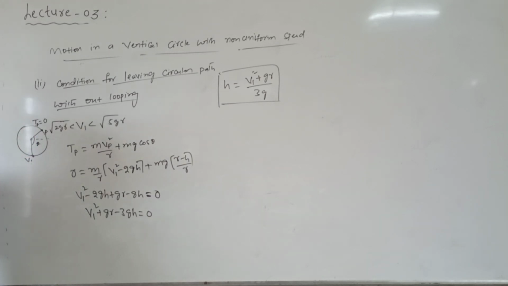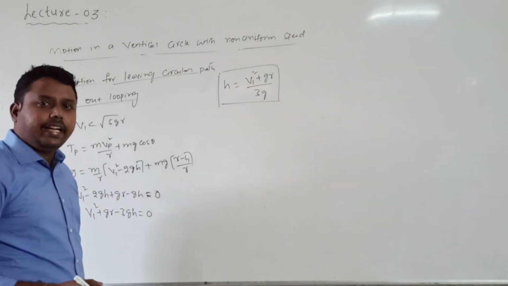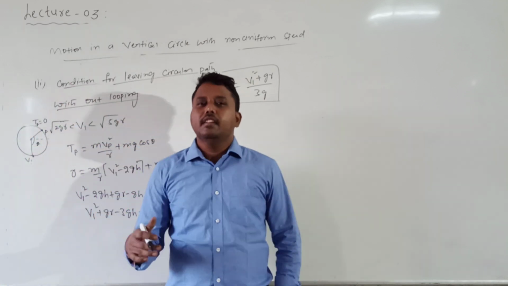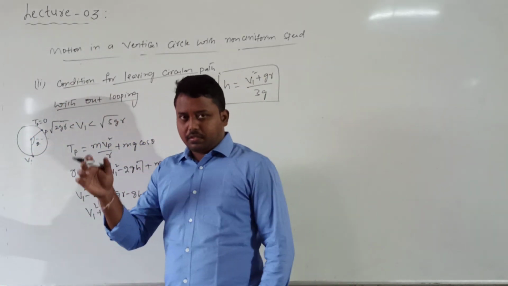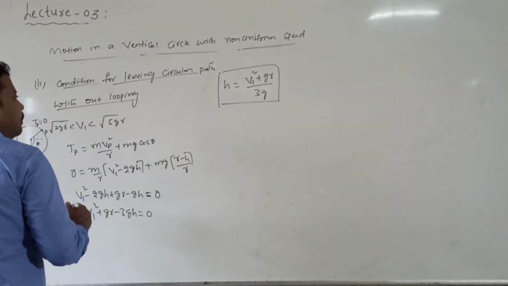To fall down, what is the condition? Tension should become 0. To oscillate, what is the condition? Velocity should become 0. When velocity becomes 0 first, it will oscillate. When tension becomes 0 first, it will fall down without moving in a circular path.